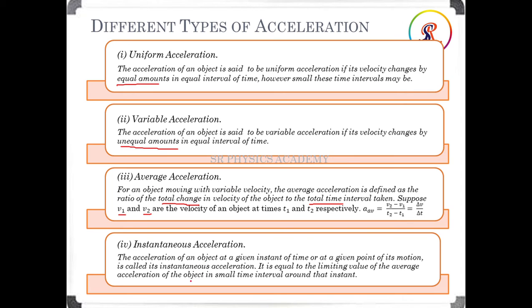Next is instantaneous acceleration. The acceleration of an object at a given time or given point of its motion is called instantaneous acceleration. It is equal to the limiting value of the average acceleration of the object in a small time interval around that instant. So what is instantaneous acceleration? It is the change of velocity over an instant of time. Then we can say that it is instantaneous acceleration.